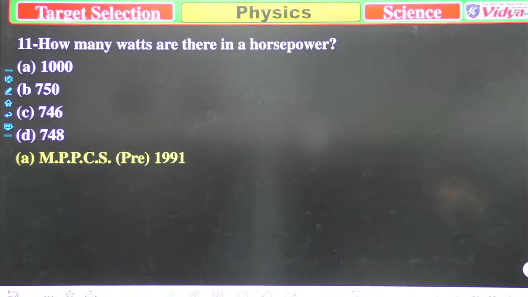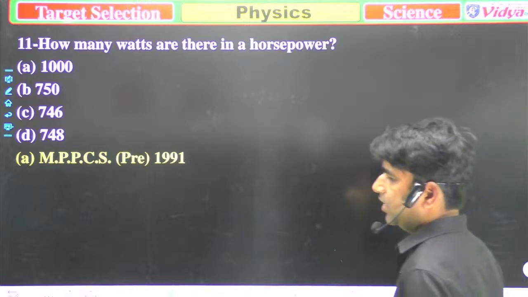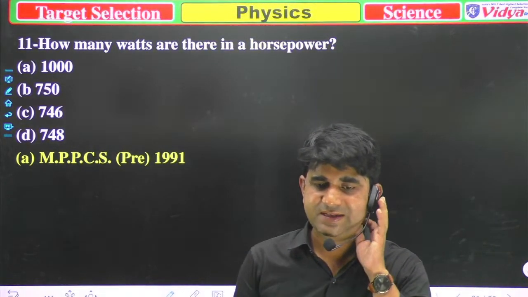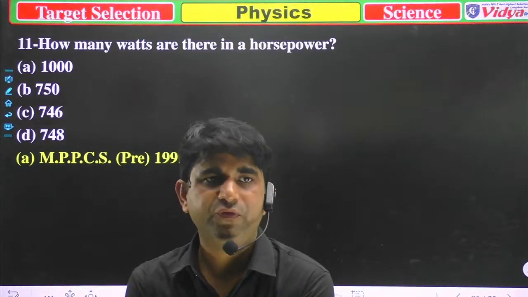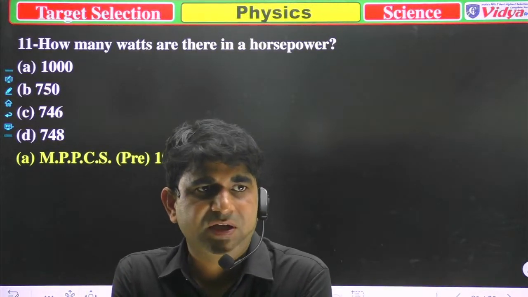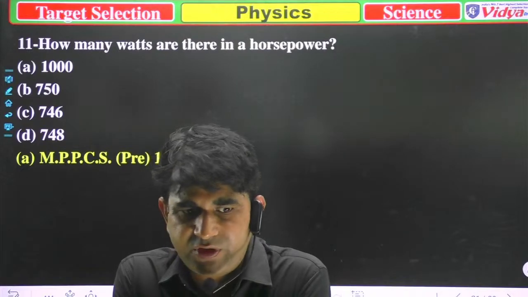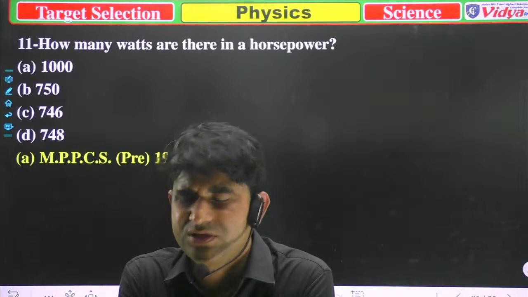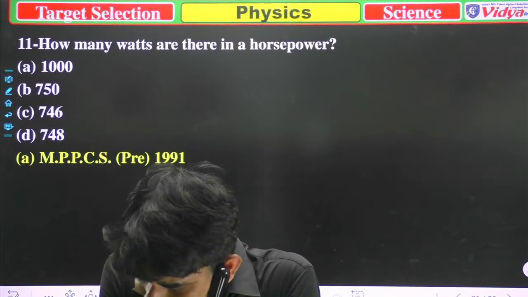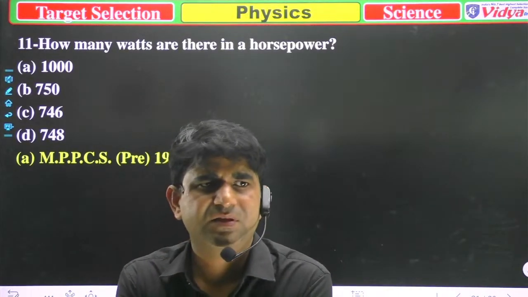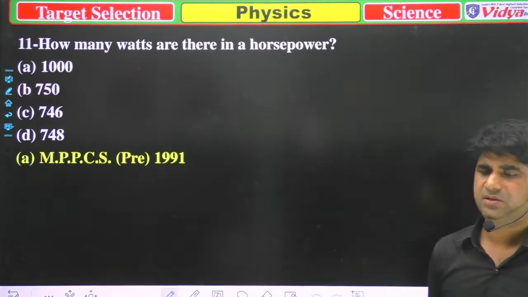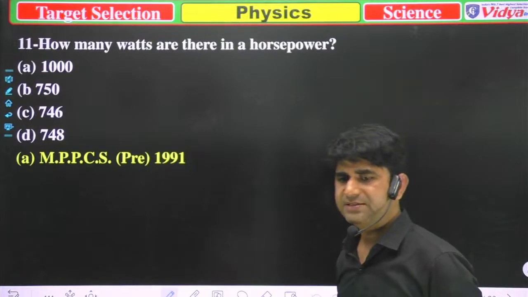How many watts are there in horsepower? Because it's a very basic question, and I think all of you have studied that question in class 6 or 7. So I'm unable to tell which of the following is correct. Please tell me which of the following is correct.